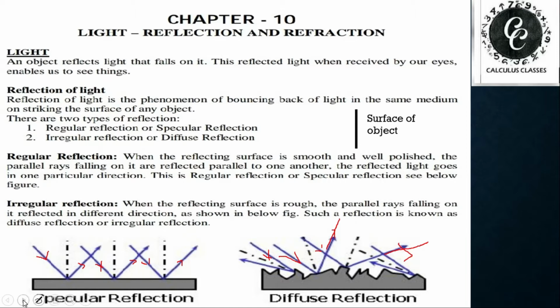Now we'll go ahead. I'm showing this with the help of an animation. See, this surface is there and a light ray is coming in this manner. After striking the surface of the object, it will reflect back in the same medium from where it came.